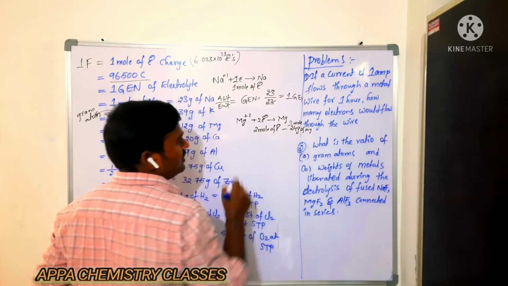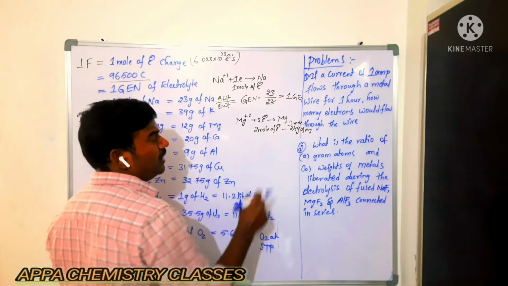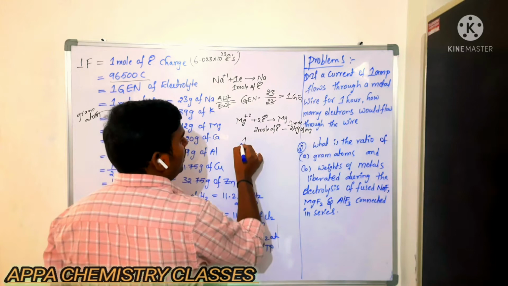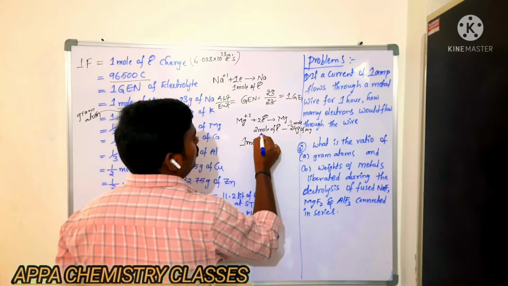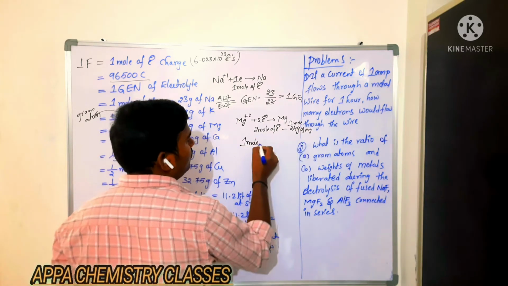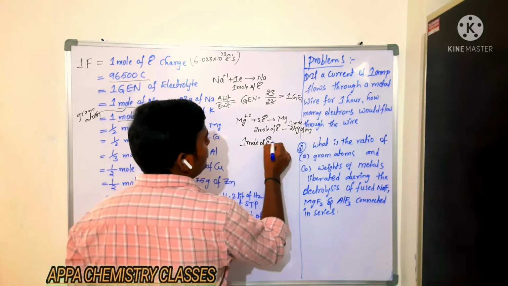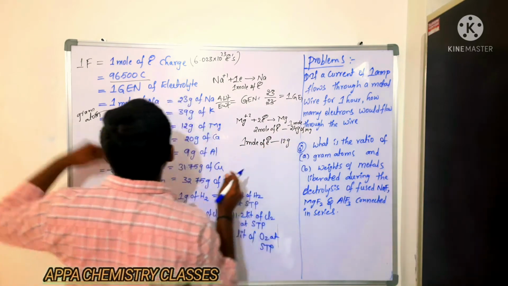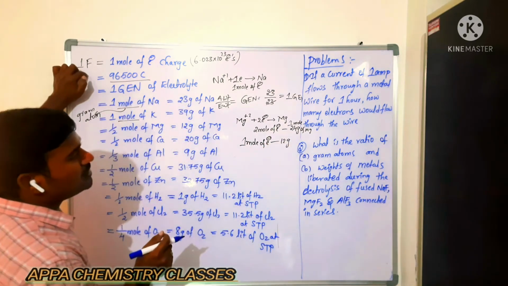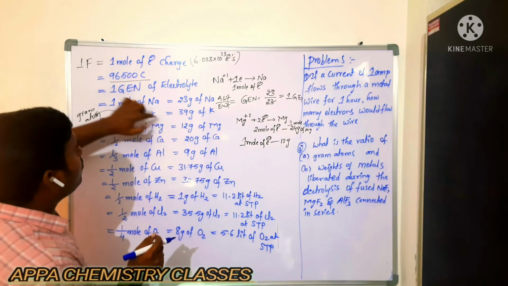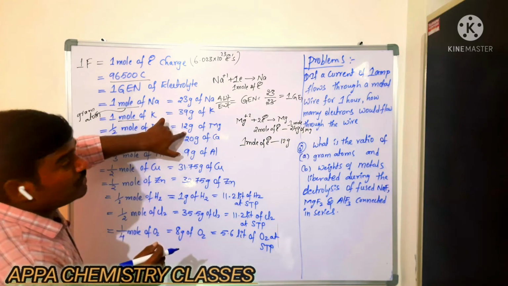1 mole of magnesium we are getting. 1 mole of magnesium weight is how much? 24 grams. Then 2 moles of electron will give 24 grams. 1 mole of electron will give how much weight? 12 grams. Now you see here, 1 mole of electron is nothing but 1 Faraday, which is equal to 12 grams of magnesium. Okay?